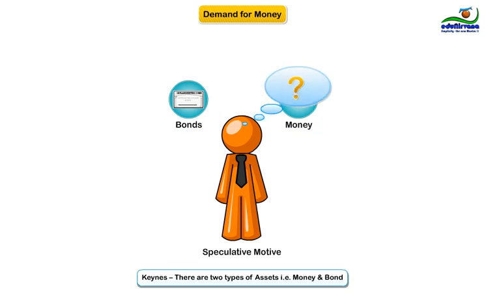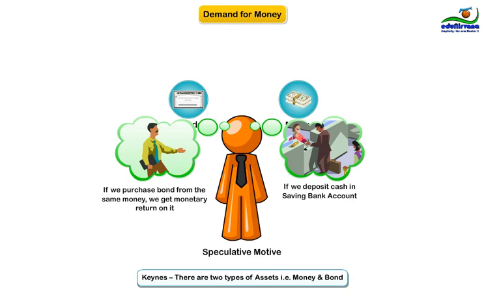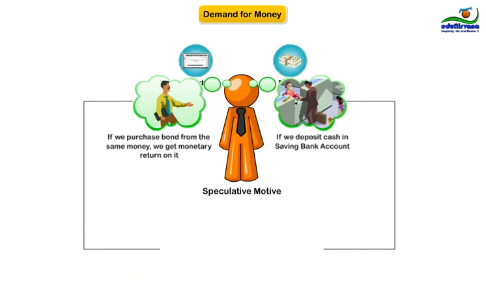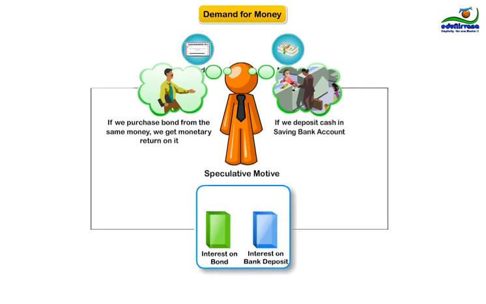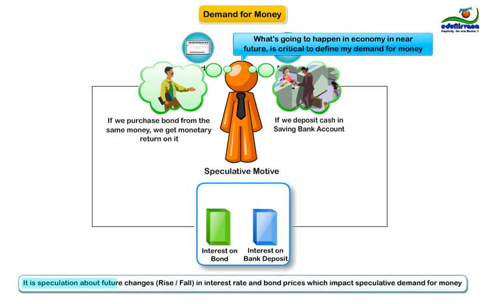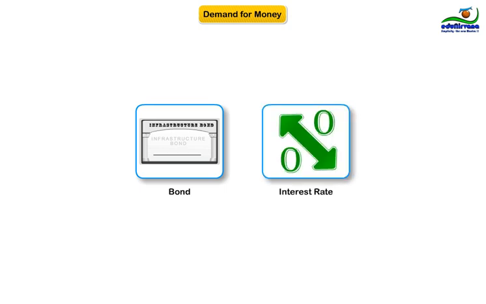How to make the best use of both? Consider if we deposit cash in a savings bank account, we earn interest, and if we purchase bonds, we get a monetary return on it. People compare the rate of interest on bonds with the rate of interest on bank deposits. It is speculation about future changes, that is, rise or fall in interest rate and bond prices, which impacts speculative demand for money. To understand it better, let's first understand the relationship between bond price and interest rate.